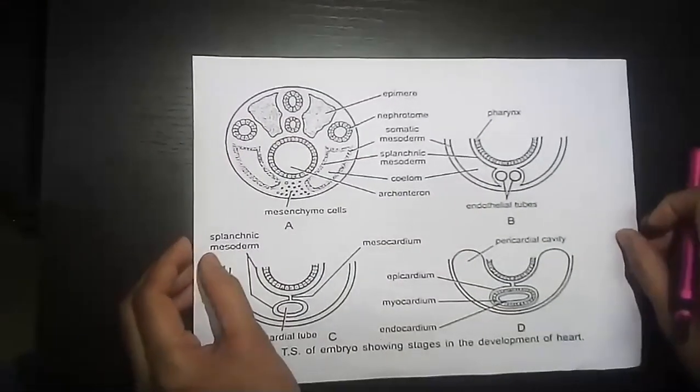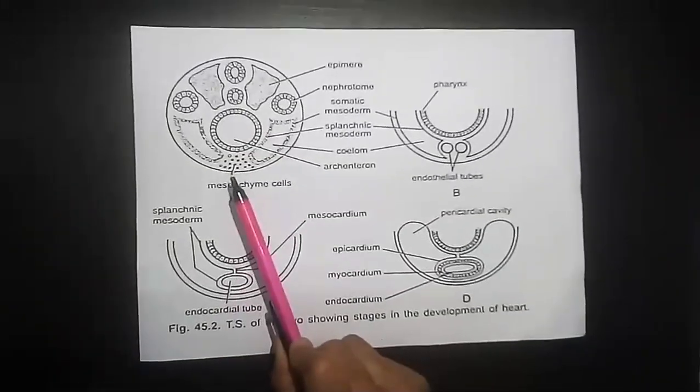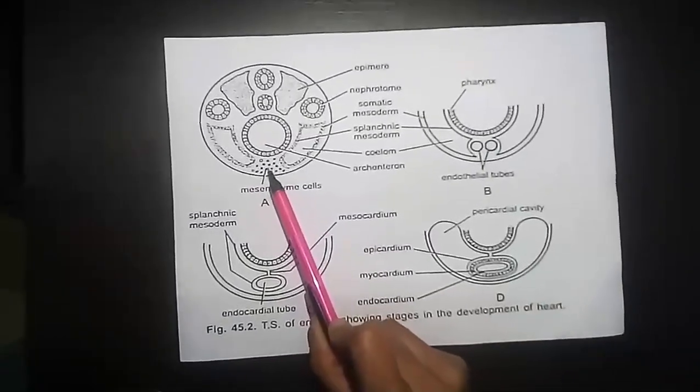Hello students. Today we will learn about the structural changes that occurred in the heart of vertebrates during the course of evolution. We all know that the heart is a blood pumping organ. It is an unpaired organ, but its origin is bilateral. During the embryonic development, the heart develops from a group of mesenchyme cells.